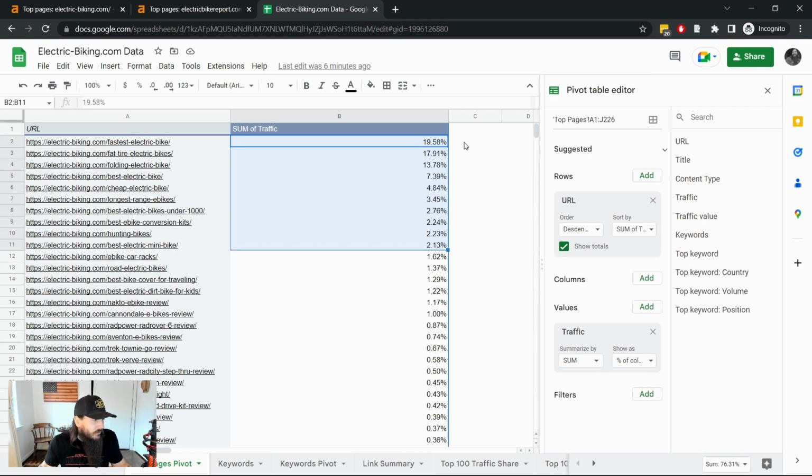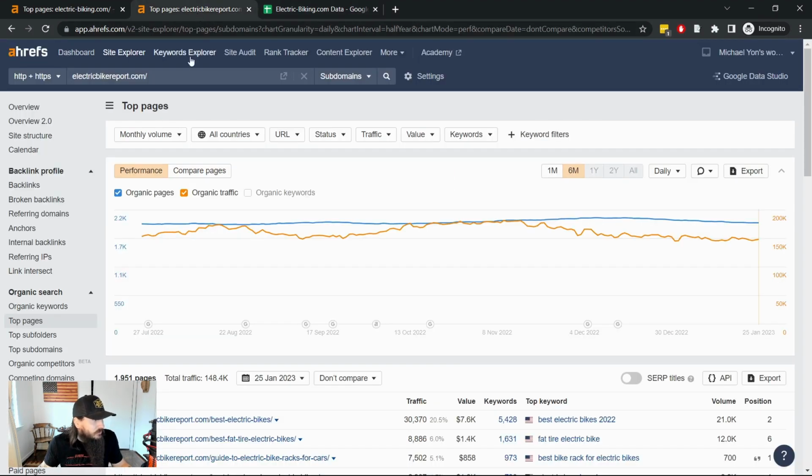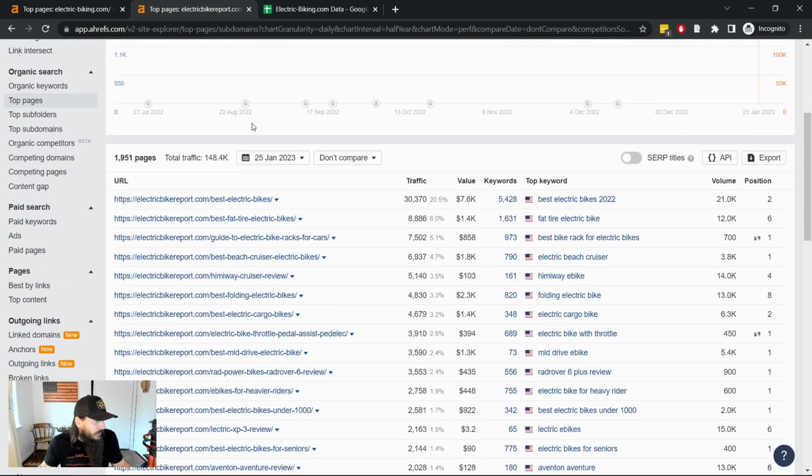Now, I don't love this site in general, but I think it's a good example of just being super top heavy. If I were to buy a site in the e-bike niche and had the capital for it, I think Electric Bike Report is actually a much better buy, even though it is also a bit top heavy in terms of the top 10 content quality. Much better on this site.